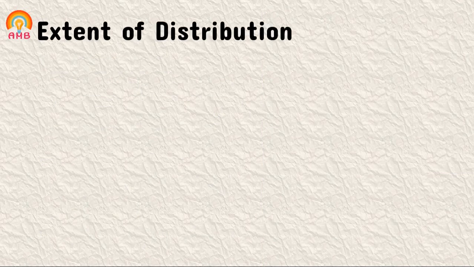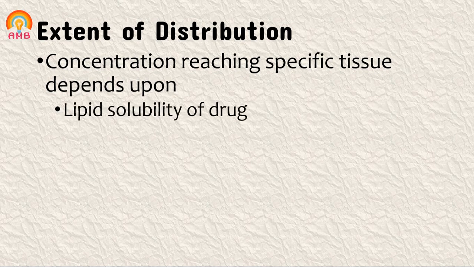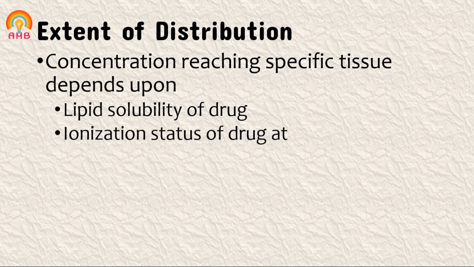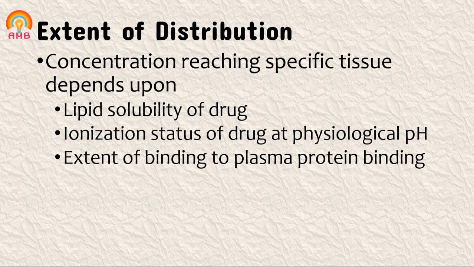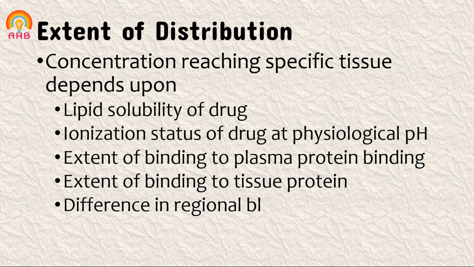The extent of distribution of drug, that is concentration which is reaching to the specific tissue or organ of our body, depends upon lipid solubility of drugs, ionization status of the drug at physiological pH, extent of binding to plasma proteins, extent of binding to the tissue proteins, and differences in the regional blood flow.